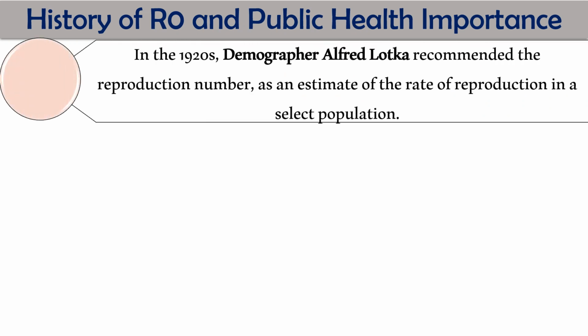Now what is the history of this R value, or the public health importance of this R value? In the 1920s, the demographer Alfred Lotka first recommended the reproduction number as an estimate of the rate of reproduction in a selected population.